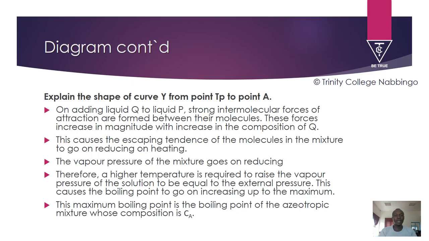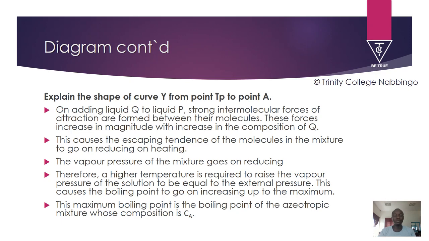Therefore, a higher temperature or more heating is required to raise the vapor pressure of the solution so that it is equal to the external pressure.